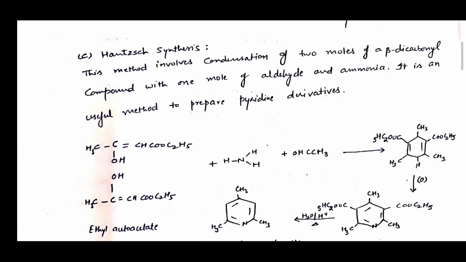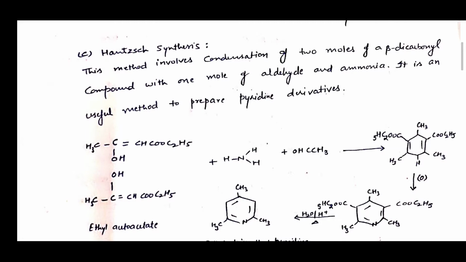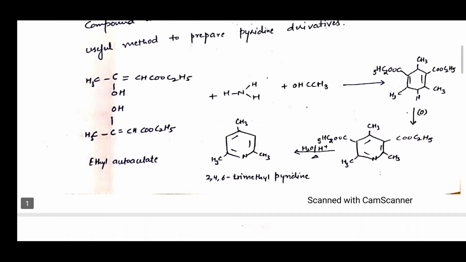Now the next synthesis is Hantzsch synthesis. This method involves condensation of 2 moles of a beta-dicarbonyl compound with 1 mole of aldehyde and ammonia. It is a useful method for preparation of pyridine derivatives. As you can see in this reaction, ethyl acetoacetate when treated with ammonia and formaldehyde forms 2,4,6-trimethylpyridine.